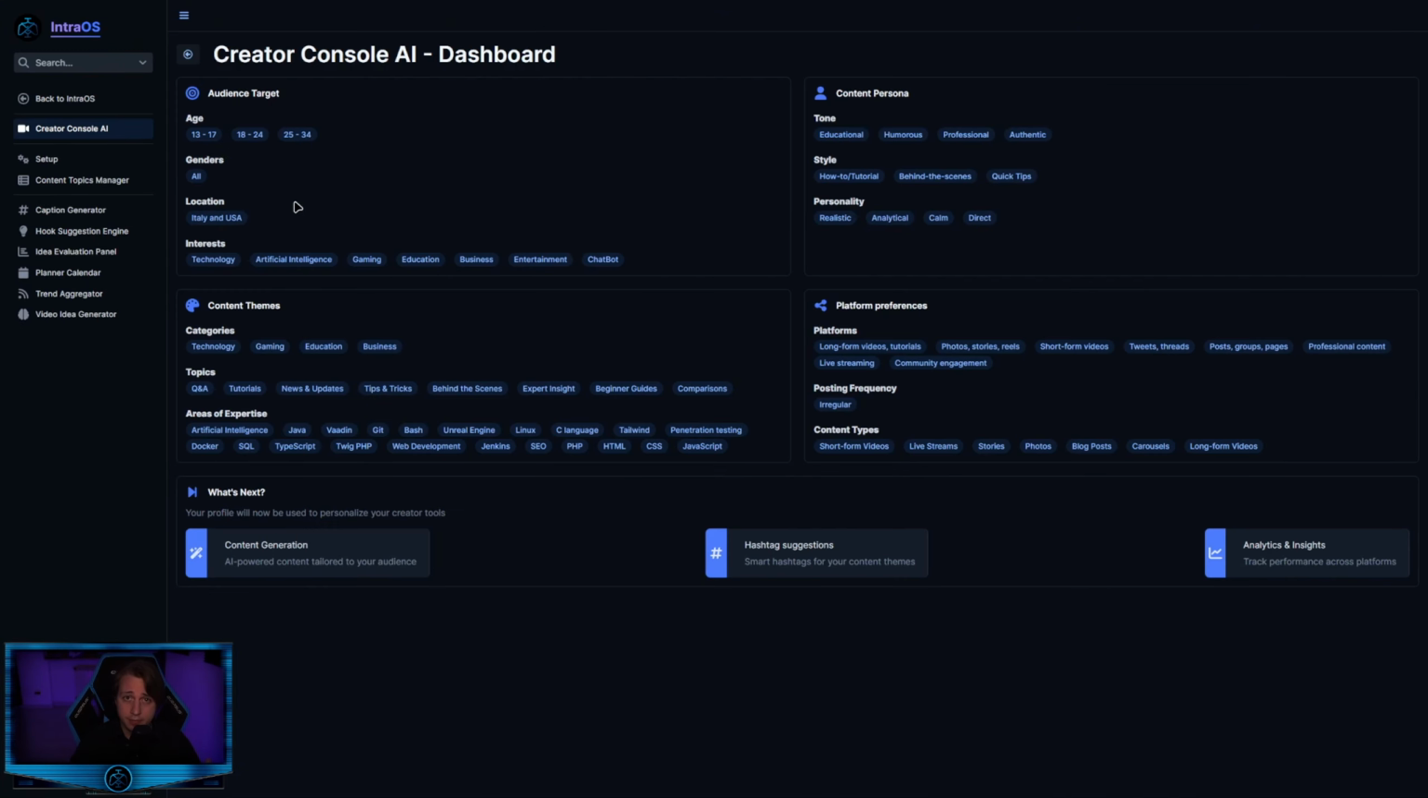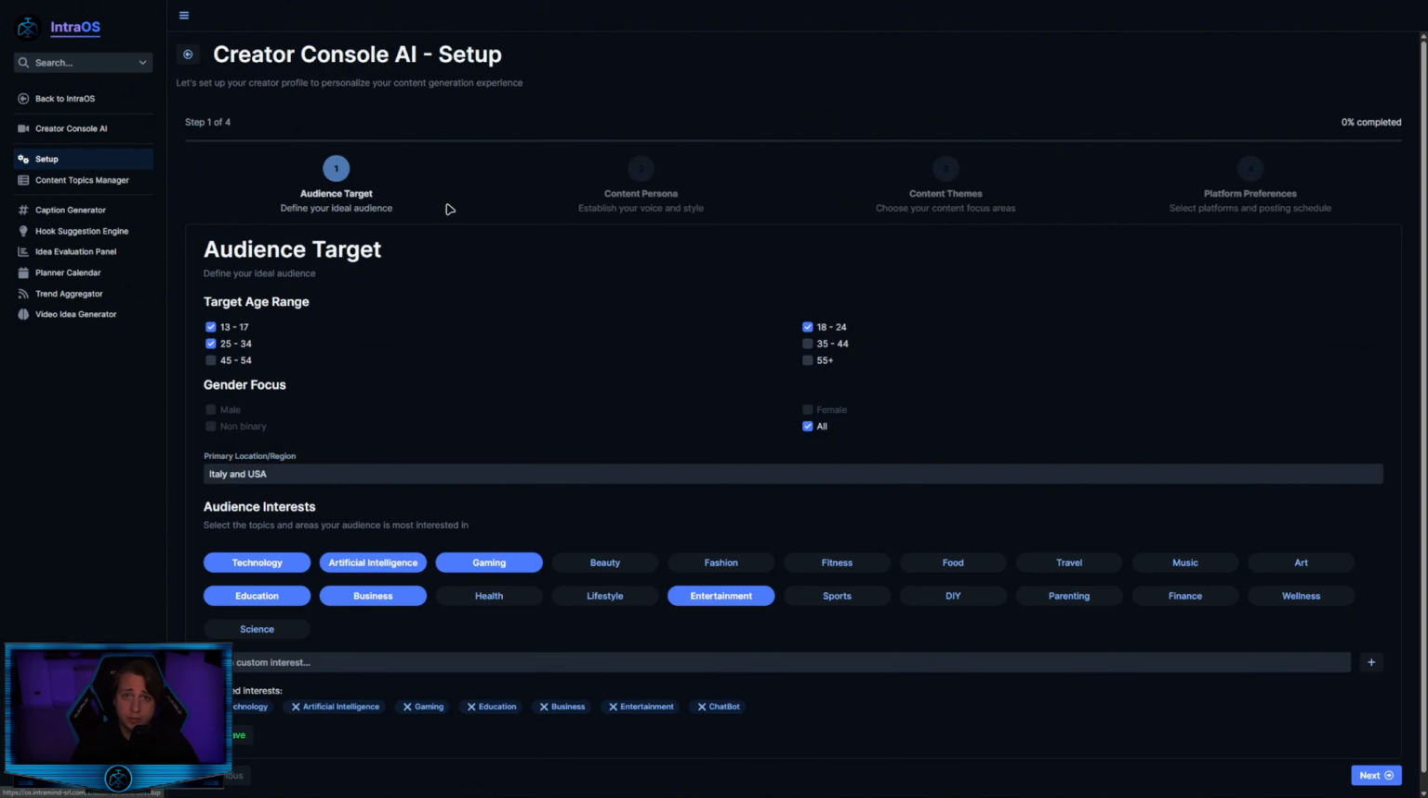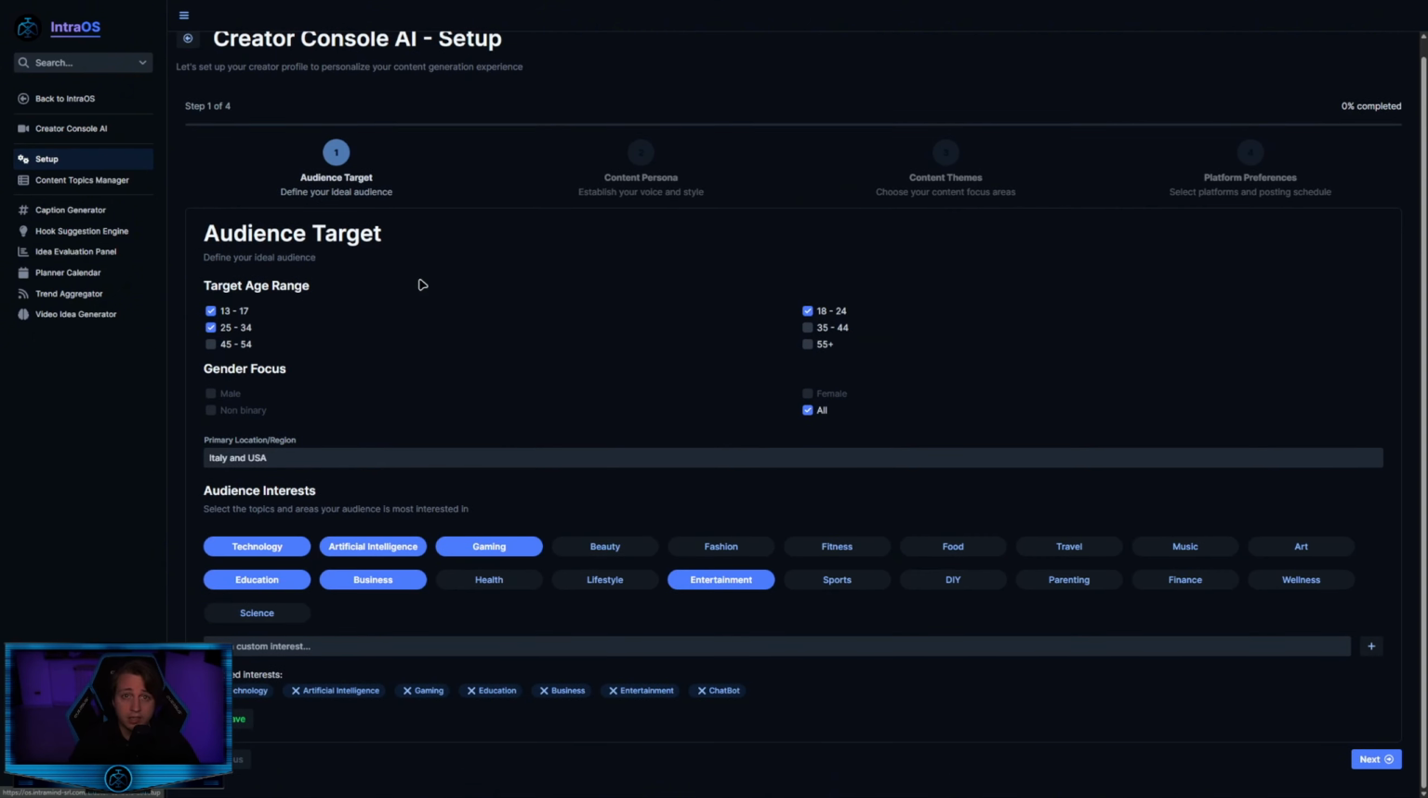Okay, that's it. This is my dashboard. So I already configured my audience, but let's do it again just to let you see how to do that. Okay, this is the first step. You have to set up your target age range. In my case, 13 to 17, 25 to 34, and 18 to 24. The gender focus is all, without distinctions.